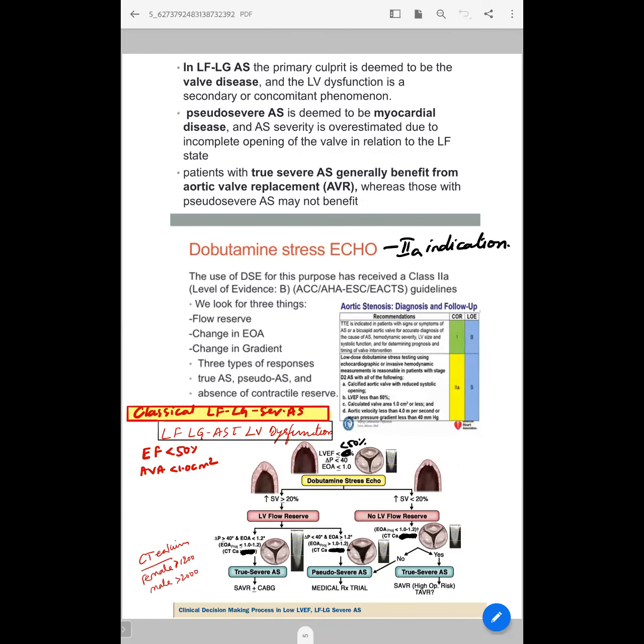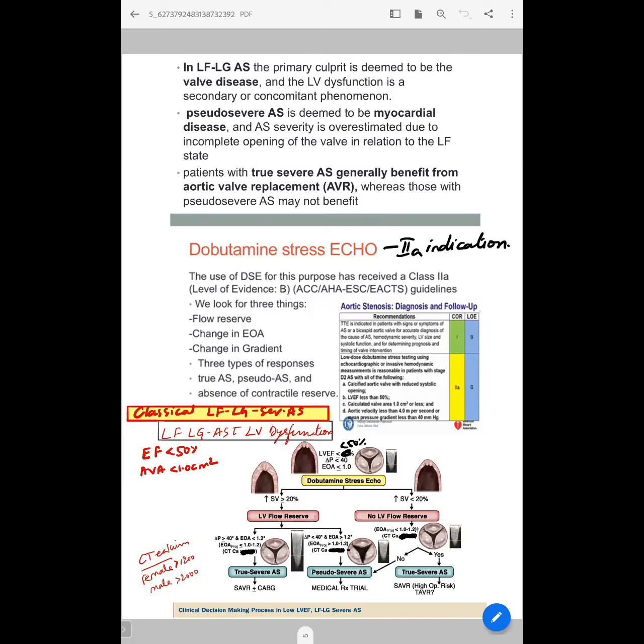What is the underlying physiology between low flow, low gradient severe AS and pseudo severe AS? In low flow, low gradient severe AS, the primary culprit is the valve disease, and LV dysfunction can be a concomitant phenomenon or secondary, because of afterload mismatch. Whereas in pseudo severe AS, they are deemed to have myocardial disease, and AS severity is overestimated because of incomplete opening of the valve in relation to the low flow state. Patients with true severe AS generally benefit from AVR, whereas pseudo severe AS may not have much benefit. That's why differentiating true severe AS from pseudo severe AS is essential.